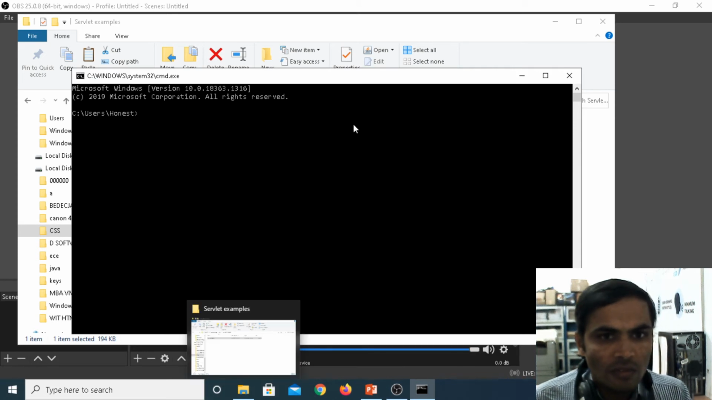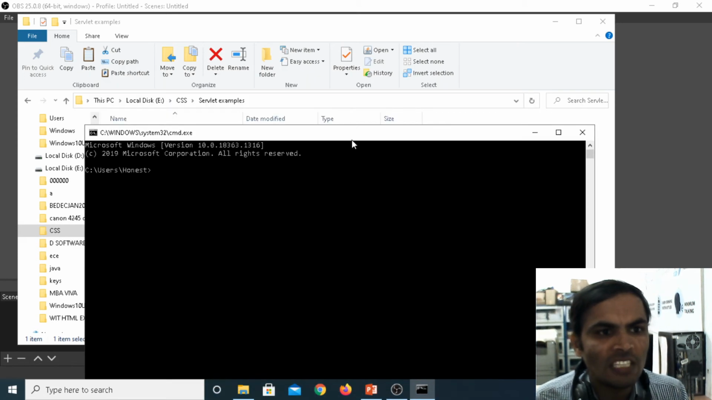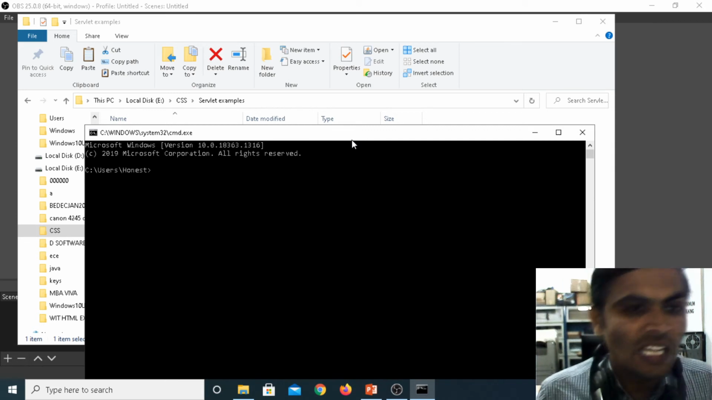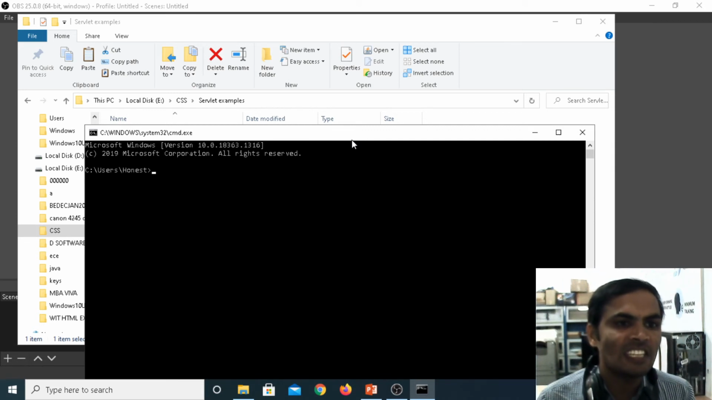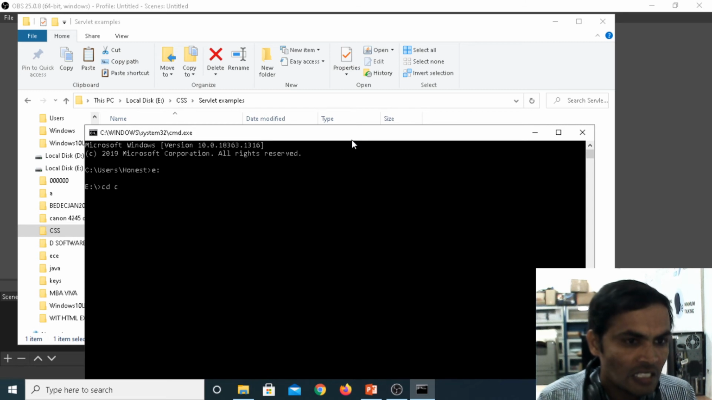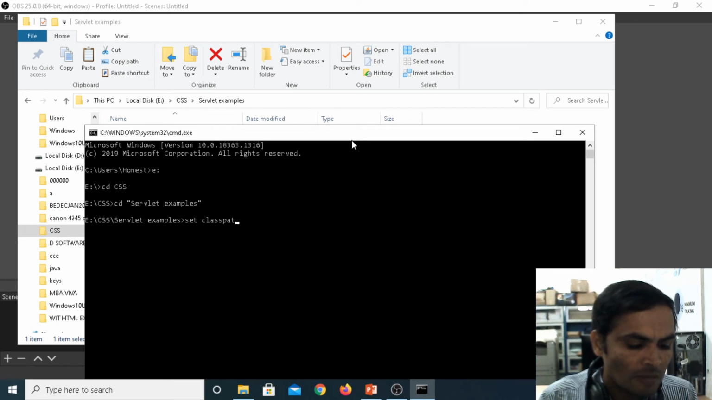When you are opening the command prompt, I am setting the class path for the API. The API consists of classes and interfaces. See here, where your Servlet API is: under the E directory, then CD, then CSS, then change directory to Servlet example. Then I am setting the class path: set class path Servlet API dot jar.